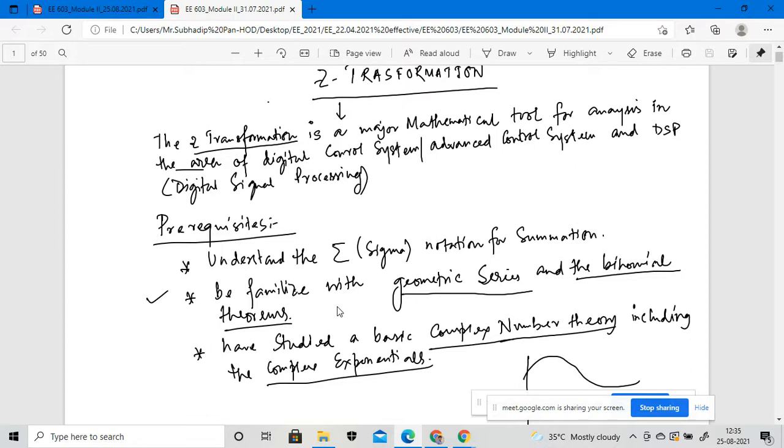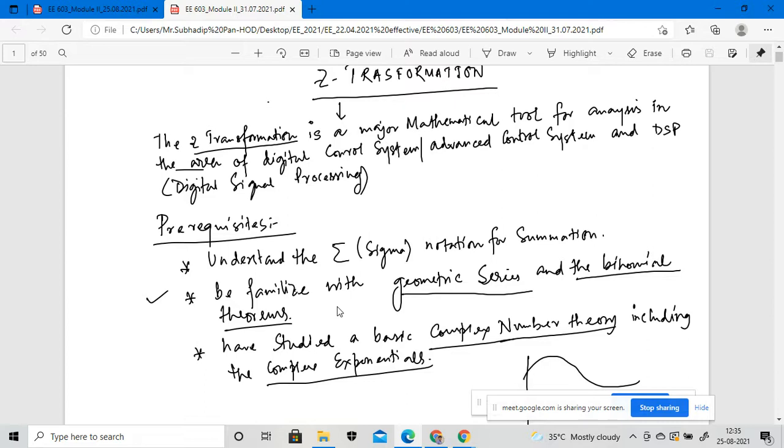Before starting the Z transformation modeling, we require some prerequisite knowledge. What are the prerequisites before understanding the Z transformation? The prerequisite is understanding the sigma notation, because summation is the sum of individual signals.